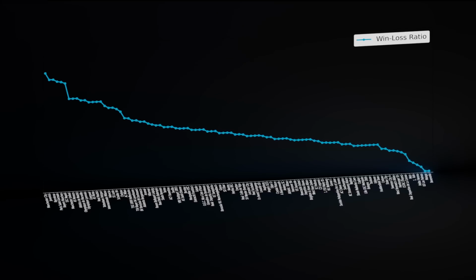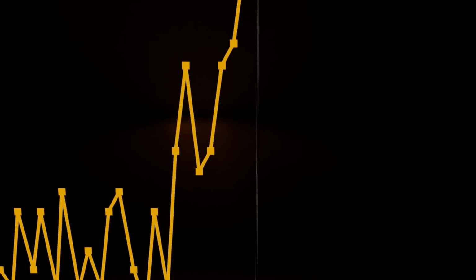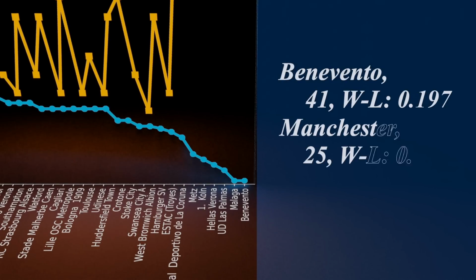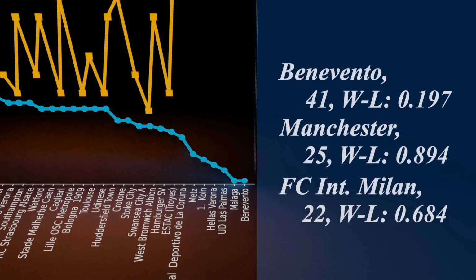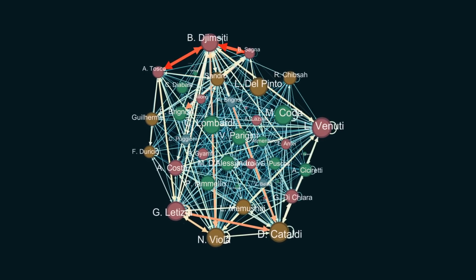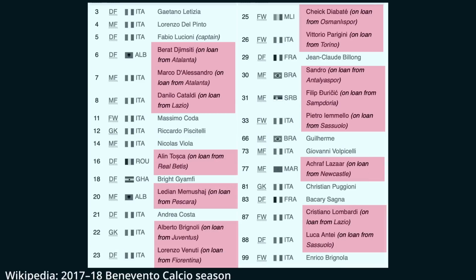Third, let's actually look at the plot of the win-loss ratio against the number of players. Yeah, that's right. Not only are they highly anti-correlated, but the team with by far the very highest number of players was in fact Benevento, with a total of 41 players. Contrast this to Manchester, the highest performing team, which had 25 players, and the lowest being 22 players for FC Milan, which did respectably well too. The high number of players on Benevento was due to an unusually large number of loans from other teams. During this period, 15 out of the 41 players on Benevento were loans.